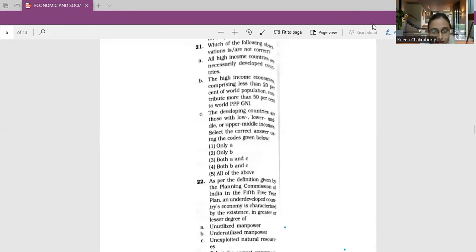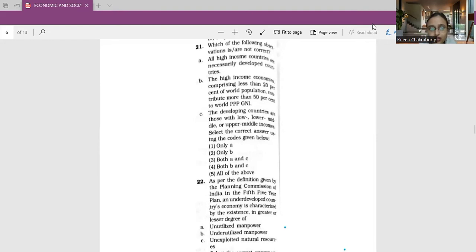And the third option, C: the developing countries are those with low, lower middle or upper middle incomes. So we have to select the correct codes, that is a series of combinations that have been given: only A, only B, both A and C, both B and C, and all of the above are correct.